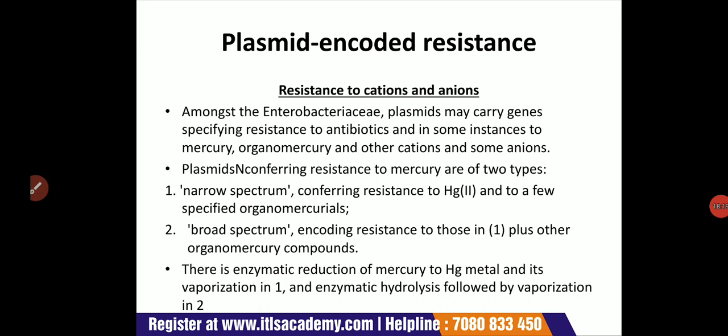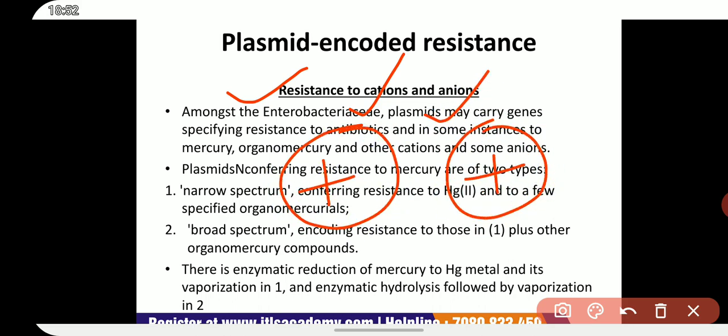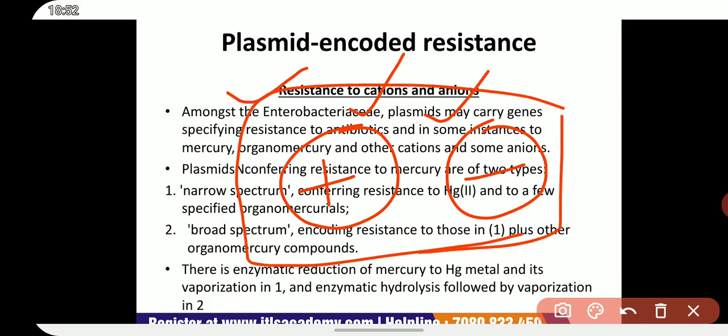Next one is plasmid encoded resistance. First is resistance to cations and anions, that is positive ions and negative ions. Resistance developed due to these ions.